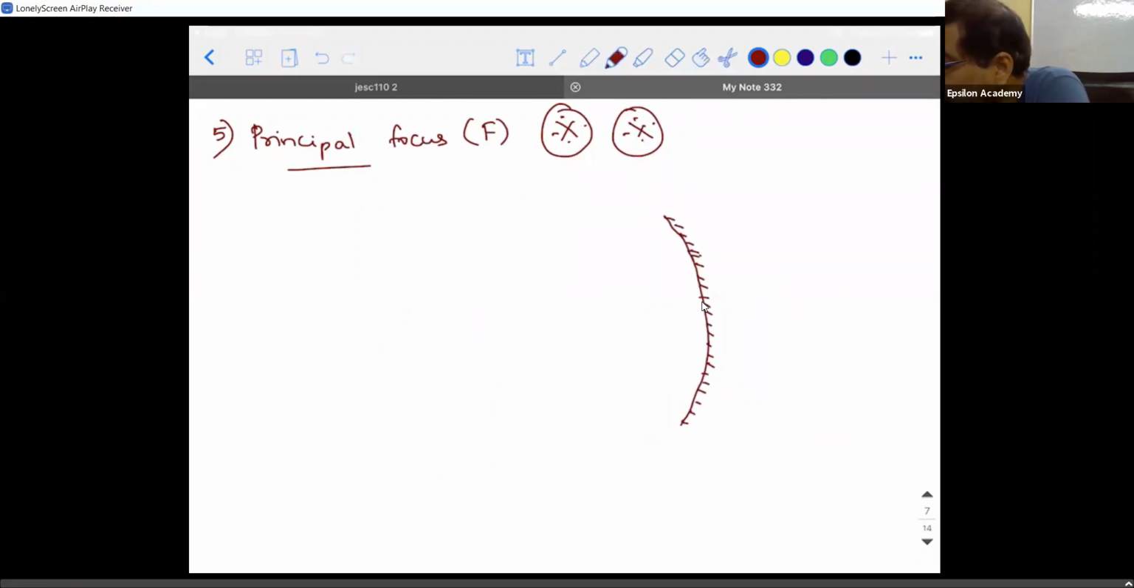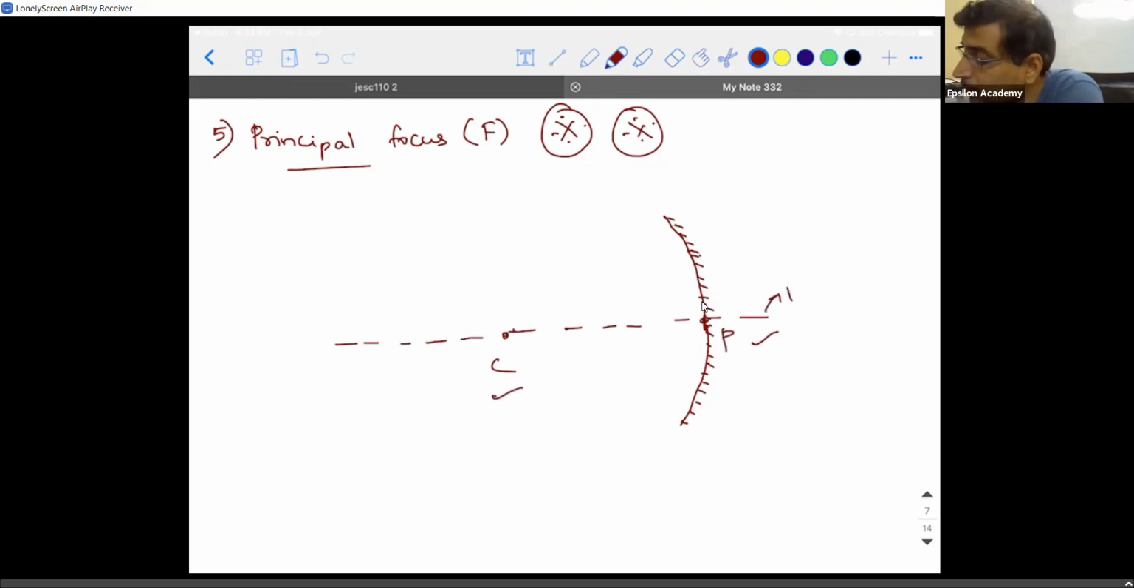Okay. So with all the points in mind, I'll ask you some basic questions. I want you all to think and answer. Don't answer just like that. See this pole, center of curvature, principal axis. What mirror is this? It's a concave mirror, and there's a principal axis.